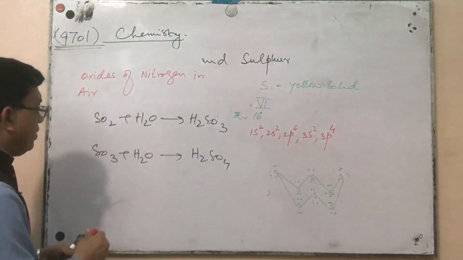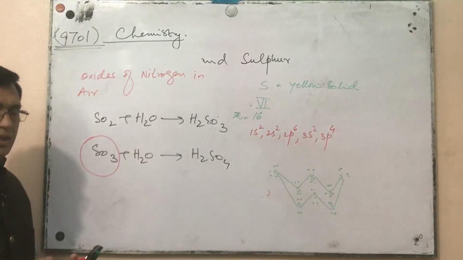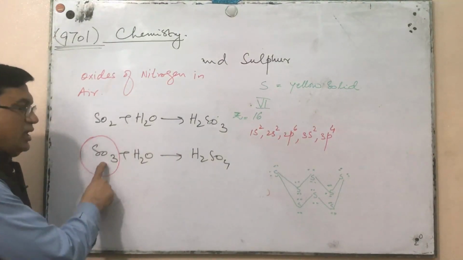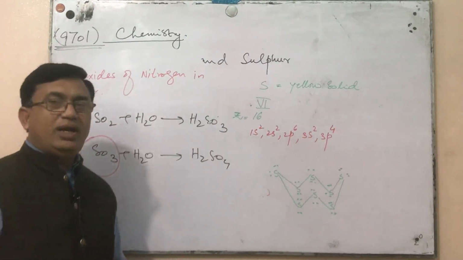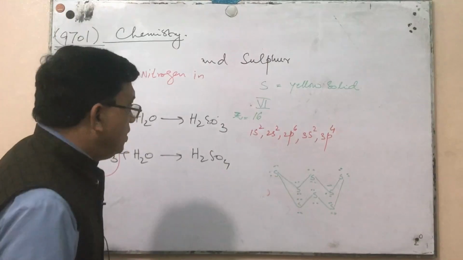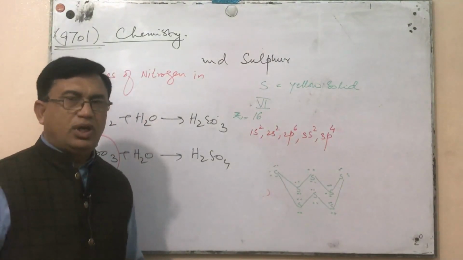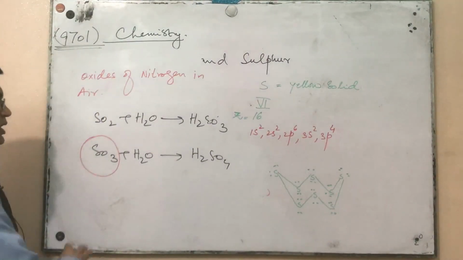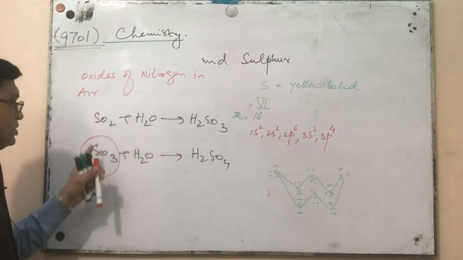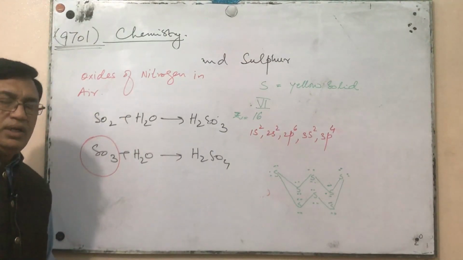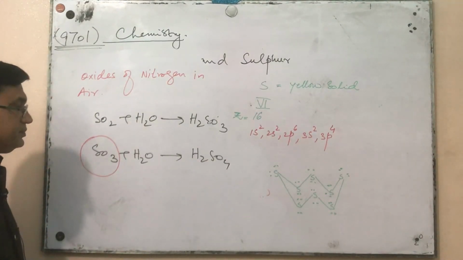Now sulfur trioxide is playing a very important role producing acid rain. This acid rain has a very dangerous effect on plants, on animal life, on marble work or statue work, everywhere. In this manner, both sulfur dioxide and sulfur trioxide act as acid rain agents.